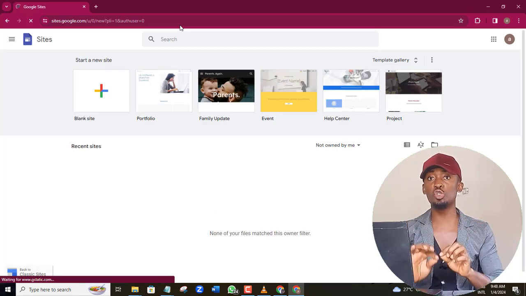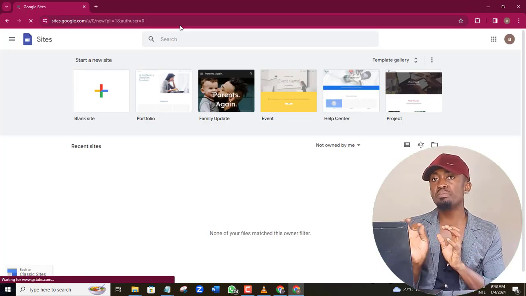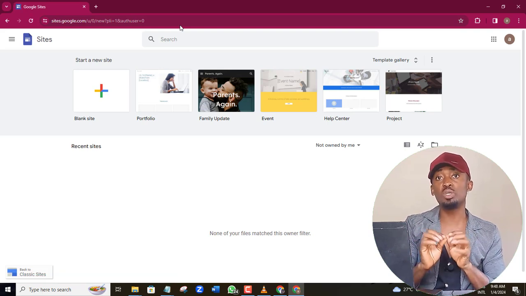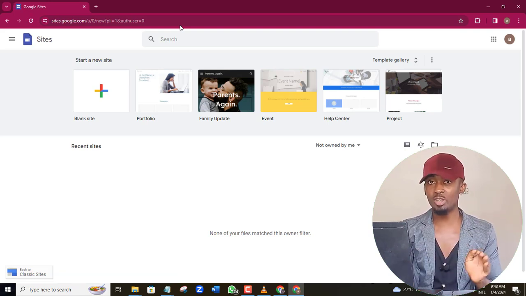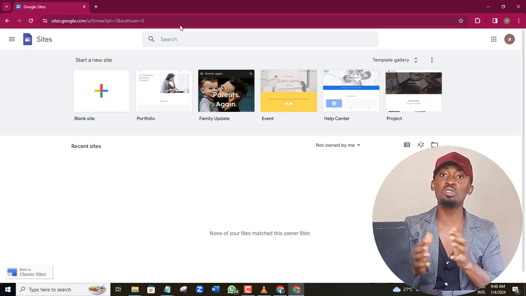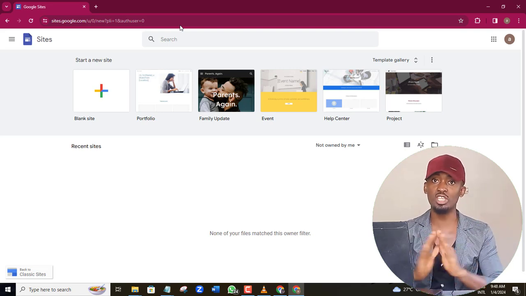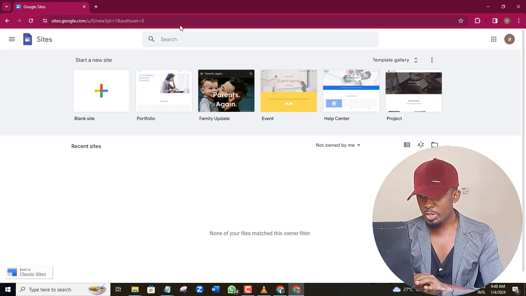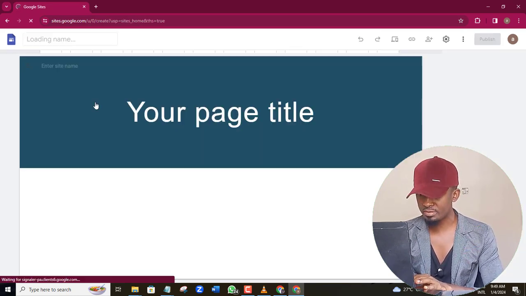Sites.google.com is another free tool by Google that allows you to quickly build a simple web page that you can publish, and it will work just like any other website. It's free and you don't need to have any web design skill to get used to this free tool. So here you can use any of these templates, but I'll go with a blank template here.